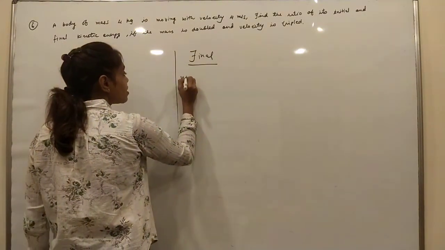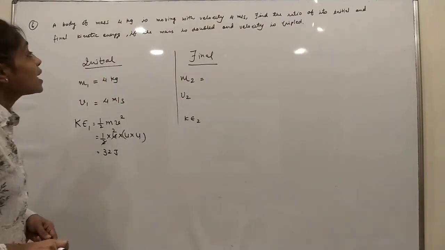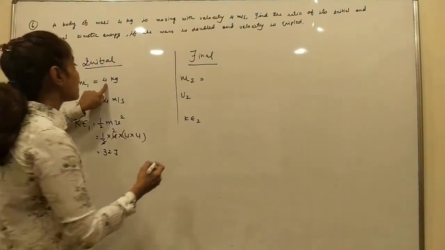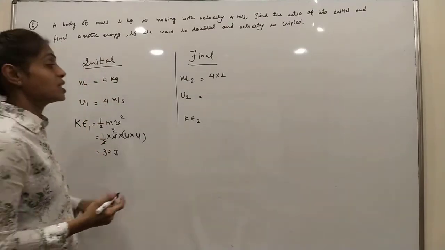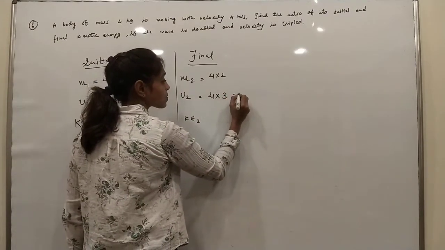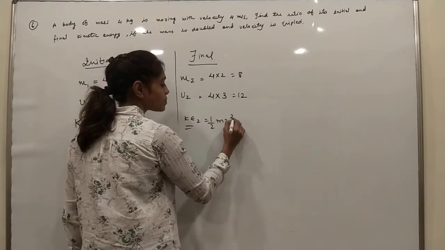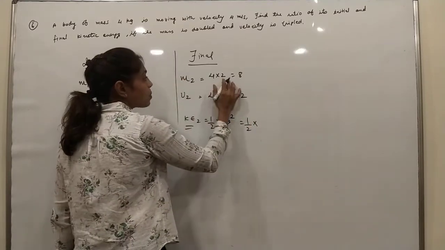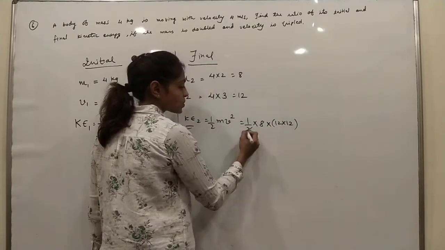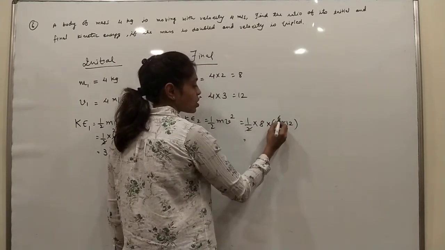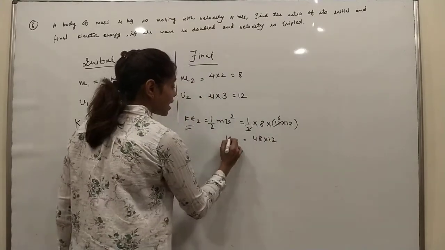Now the final kinetic energy. If the mass is doubled, that is 4 into 2, so mass is 8, and velocity is tripled, that is 4 threes are 12. So kinetic energy is 1/2 mv squared, 1/2 of mass 8 and velocity 12 into 12, that is 4 into 144, which is the final kinetic energy.